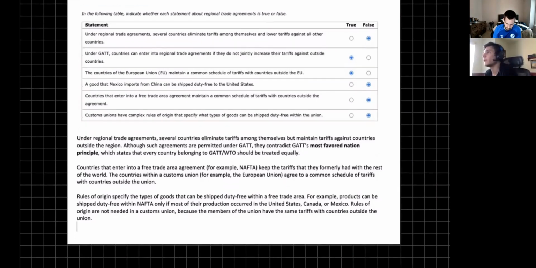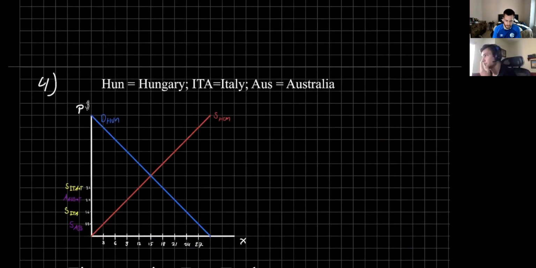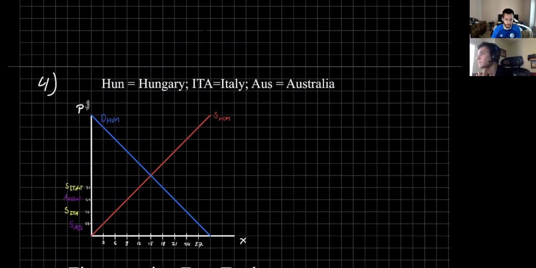Now I'm going to turn it over to Alex, and he's going to go over number four. Hey, I'm going to cover a little bit about number 4, which starts off with the supply and demand curve graphic that should look similar to this. In this case, the country that is small and can't impact the price is Hungary. I know Cengage likes to switch up the countries, but essentially the problem does not change. And you have Italy and Australia competing against each other.